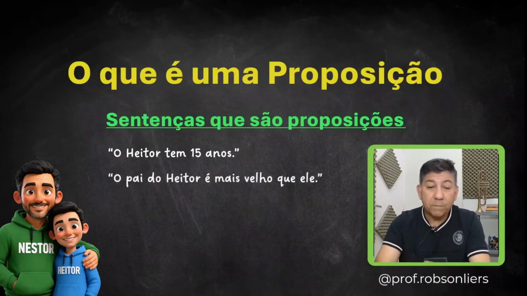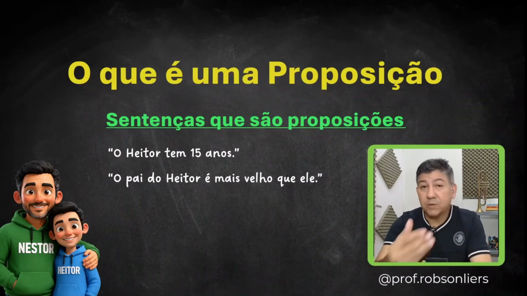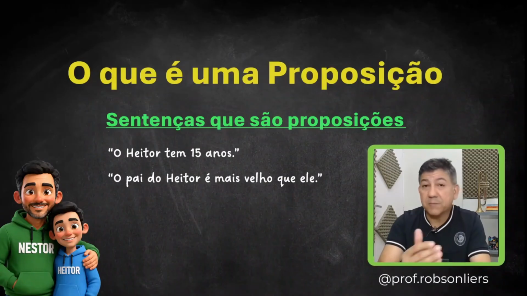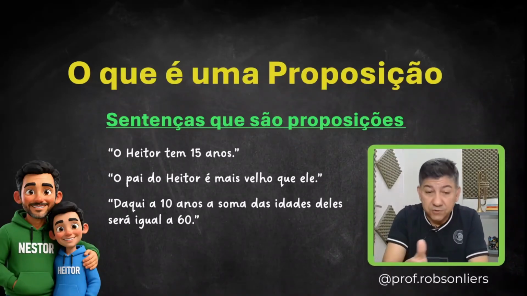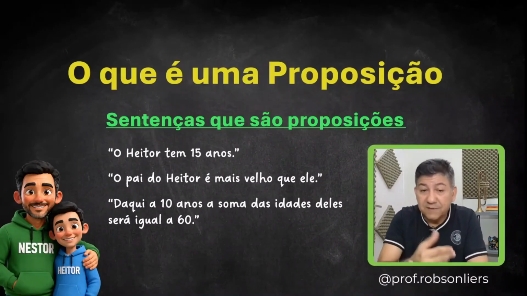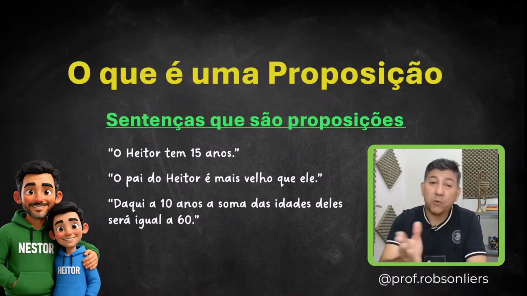Another example here, Hathor's father is older than him. Is this sentence true or false? Can we classify it as true or false? We can, logically, because Hathor's father is older than him. If the guy is his father, he has to be older, right? So, this sentence is a true sentence. So, it's a proposition. Let's see one more example here. In 10 years, the sum of their ages will be 60. Can I classify this as true or false? Yes, I can. And really, if the sum of their ages after 10 years is 60, this sentence is a true sentence. So I can classify it as true or false.